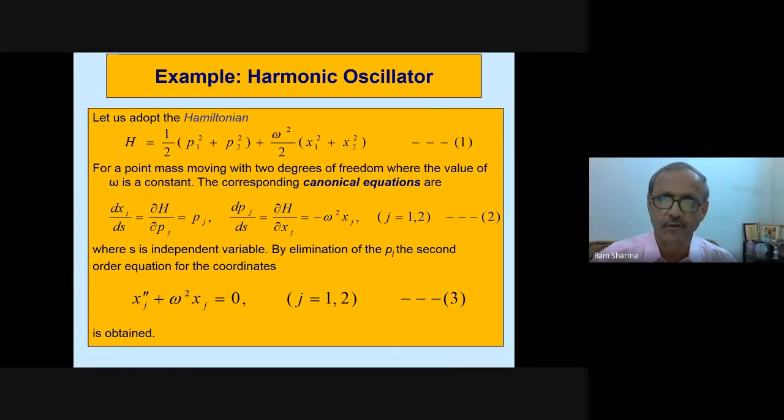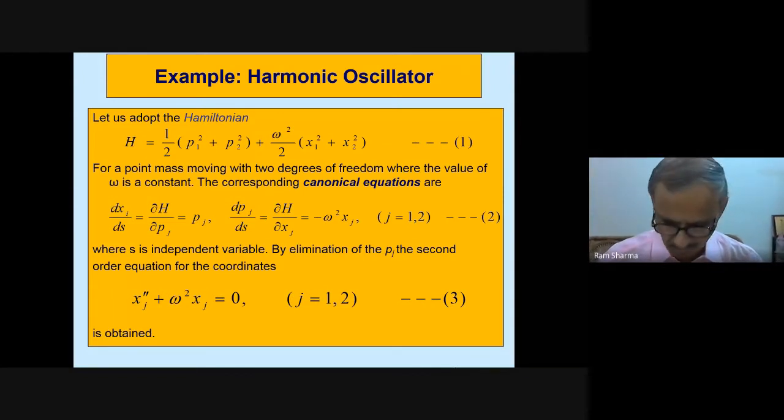These are the corresponding canonical equations we can write: dxi by ds equal to del H by del pi, that is pi, and dpi by ds equal to minus del H by del qi, equal to minus omega square xi. So these are Hamilton's equations, where s is the independent variable. By elimination of pi, we will get a second order equation. So this is the equation of the harmonic oscillator, which we have studied many times: x double dash plus omega square x equal to 0.